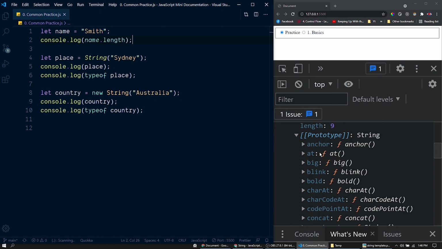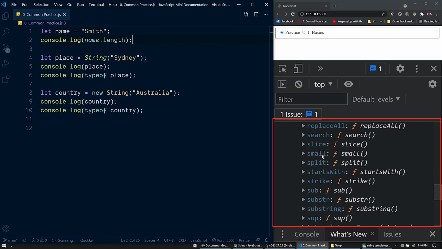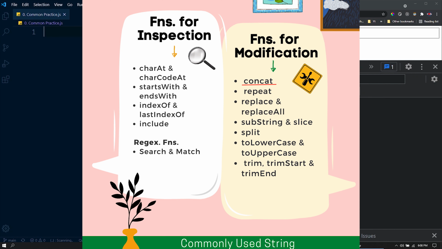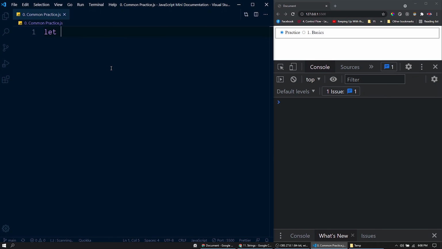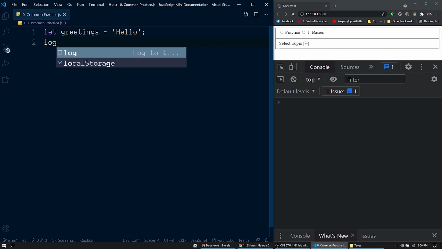Now finally, we have to get familiar with commonly used string functions in JavaScript. For that, let me get rid of these sample codes here. So first of all, we will start with the function for concatenation. For that, I will be declaring a variable greetings. Let's initialize that with hello. We have already discussed how to concat or merge strings with the plus operator. Along with the plus operator, we have a string function for doing that. Let me try that within this log function here.